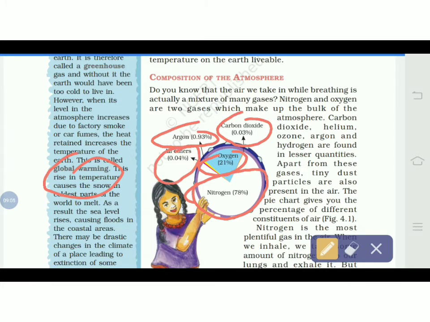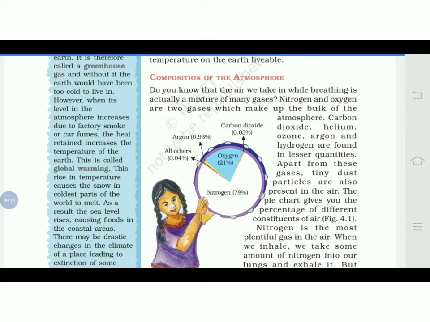These are the gases which are called the composition of the atmosphere. Carbon dioxide, helium, ozone, argon and hydrogen are found in lesser quantities, as you can see. The two major ones found in the composition of the atmosphere are nitrogen 78% and 21% of oxygen.